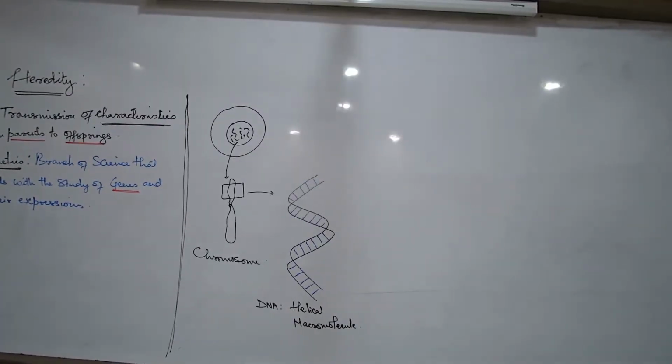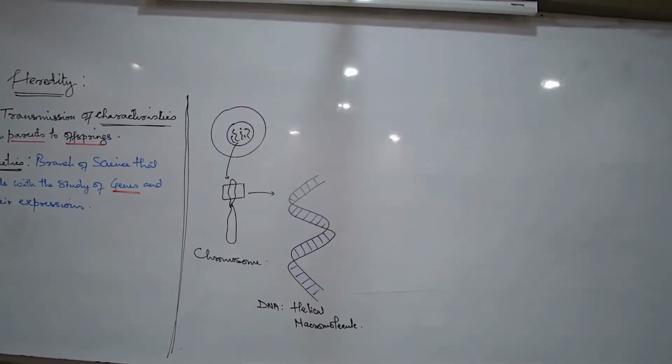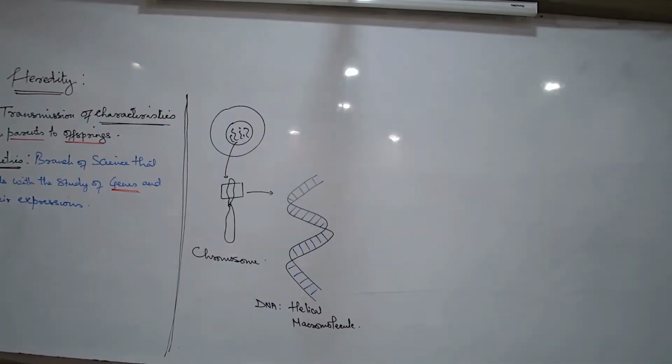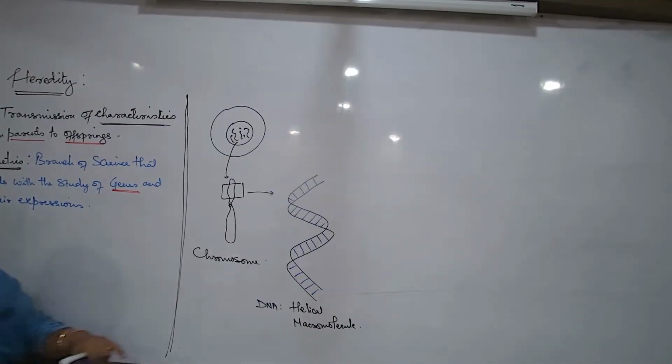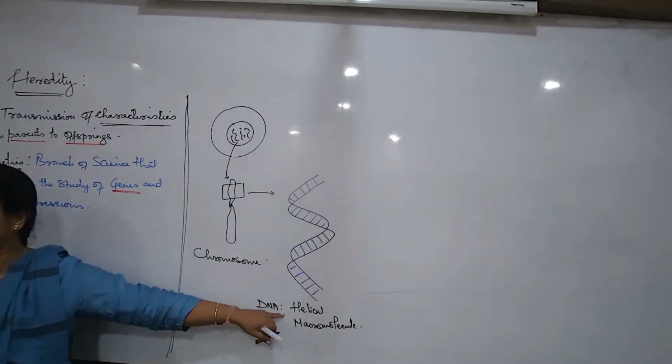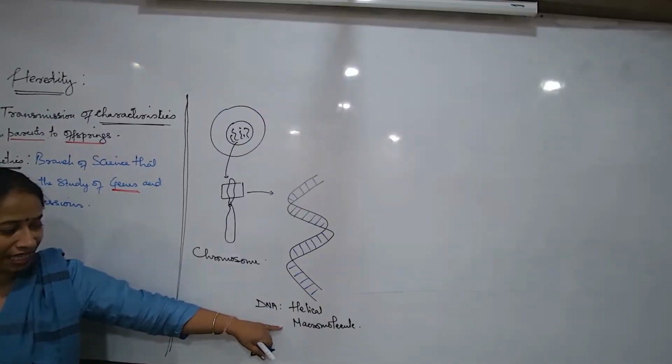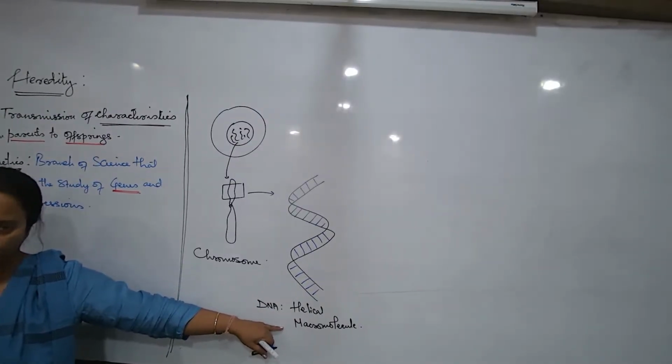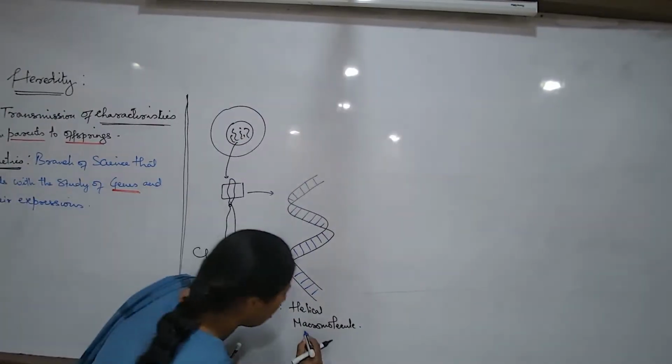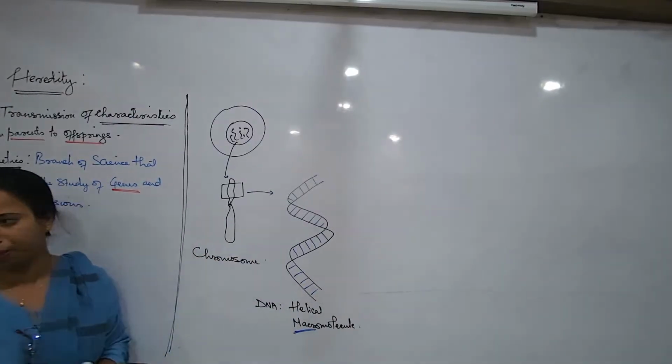What is the meaning of a macromolecule? It is a very big, very complex molecule. I said DNA is helical, DNA is a big complex molecule that we are talking about. What else? It is a complex molecule, fine.